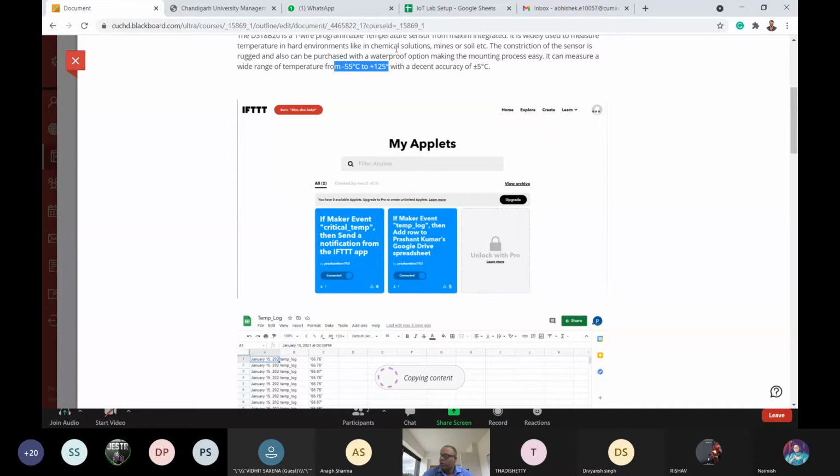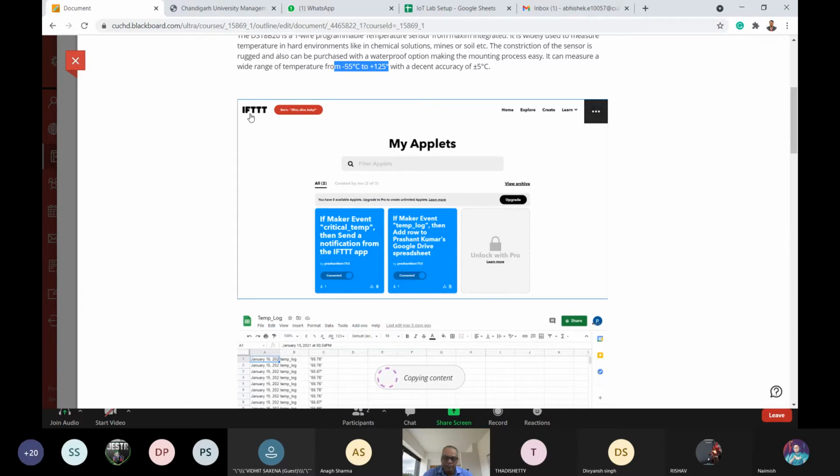Okay, so for designing this particular experiment, what we need is IFTTT, a website where you can create the applet, trigger the particular event, and log the record in your Google Sheet.